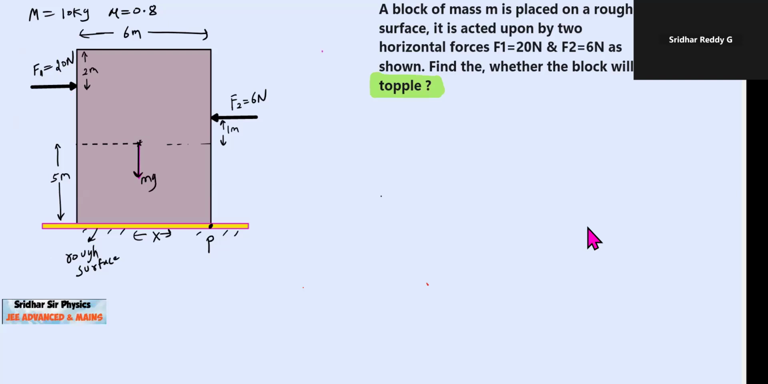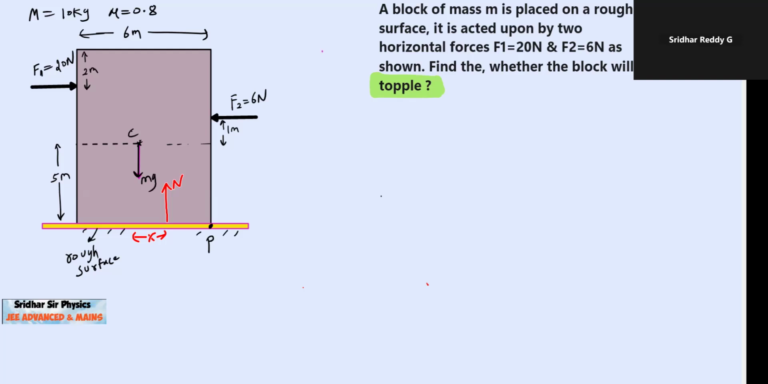Now let me start this one. The weight mg is acting. Let this be the center of mass. Now how to verify whether it will topple or not. This is one major issue. As we know, the normal reaction will pass through the center of mass when these forces are not acting. When these forces are acting, then the normal reaction will shift. It will shift like this.